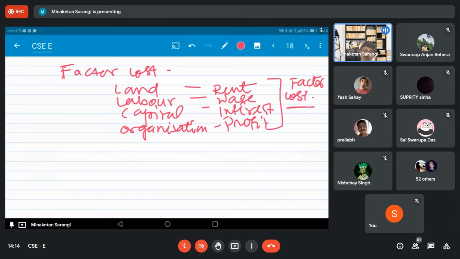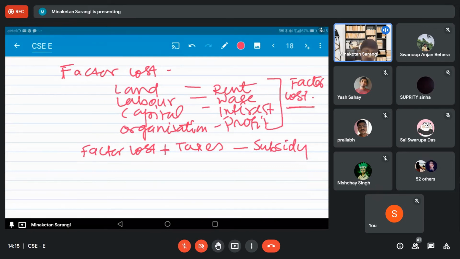But when a product is coming into the market, what is happening? With the factor cost, taxes are added, direct and indirect taxes, and if a commodity is eligible to get subsidy from the government, then subsidy is deducted. Tax is added, subsidy is deducted.